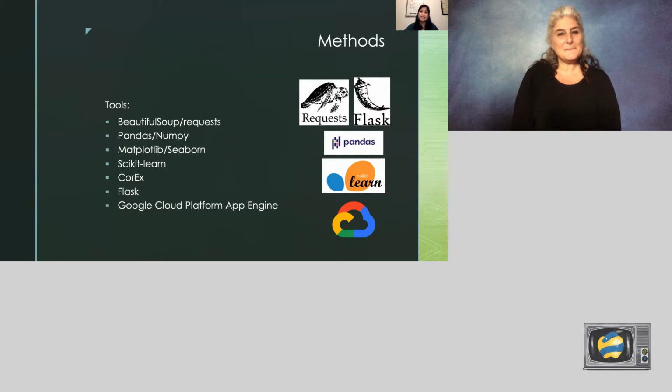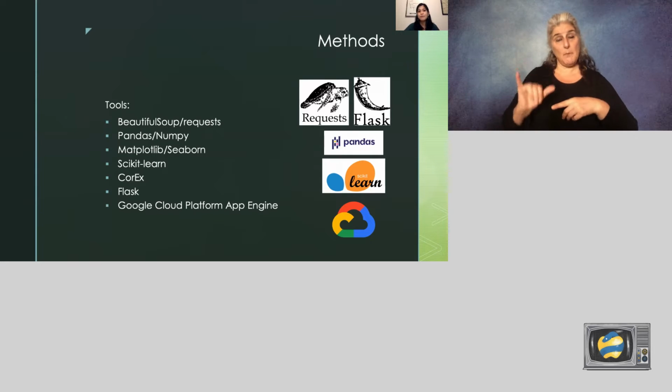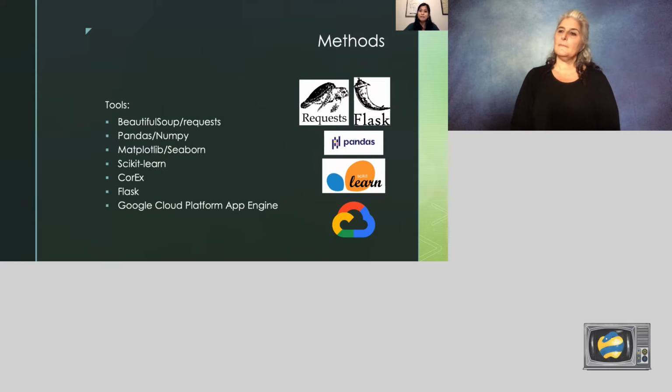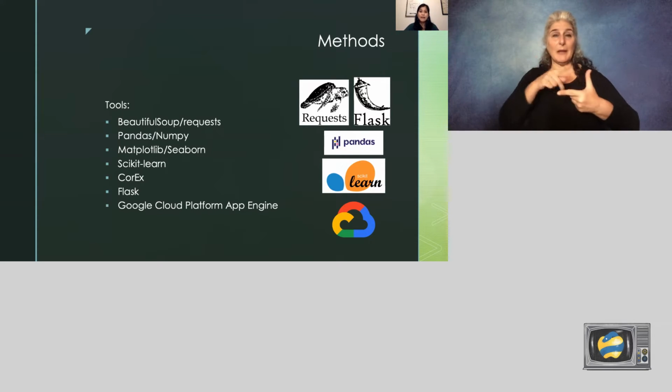To complete this project, I relied heavily on a few Python libraries, like requests and Beautiful Soup for web scraping, pandas and NumPy for data cleaning and processing, and then matplotlib and Seaborn for data visualization. I used scikit-learn for principal components analysis, CoreX for the genre dimensionality reduction, and Flask to make an interactive application to deliver the recommendations. And finally, I hosted the app on Google Cloud Platform's App Engine.